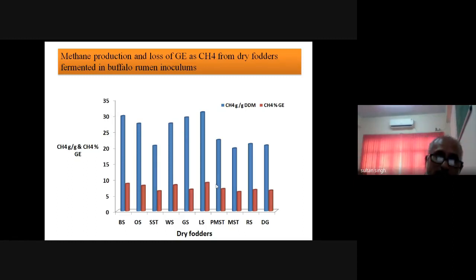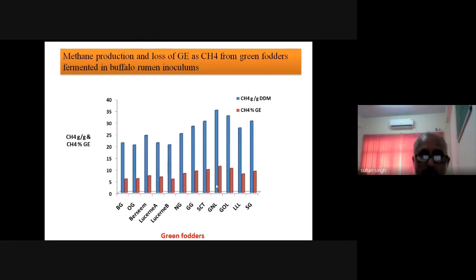My very purpose of showing these slides is that there is a loss of the gross energy of the feed during the methane production while the animal is digesting or fermenting the particular feed in the rumen. Again, here you will see this is for the green fodders. You have seen here that the loss of the gross energy as methane was more in case of most of the dry fodders, but in case of the green fodders it is less.